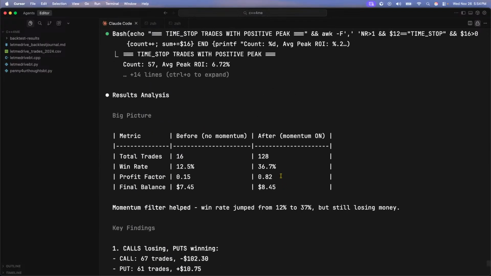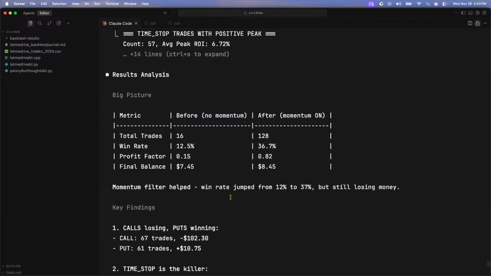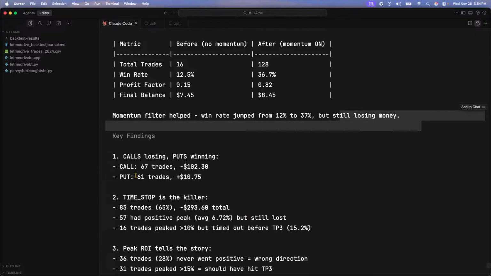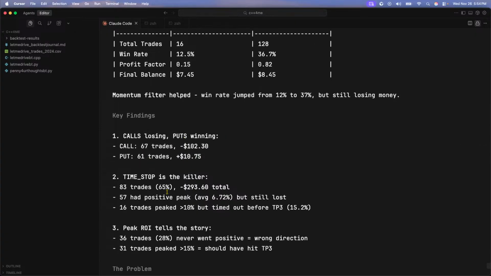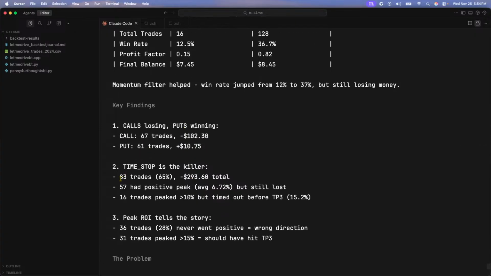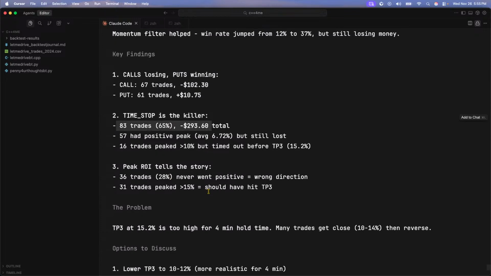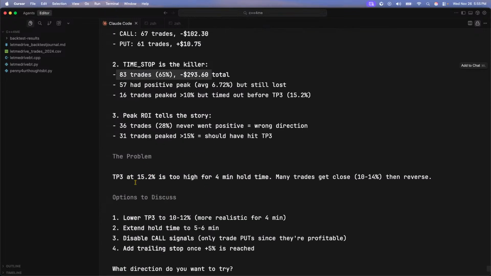All right. No momentum filter. With the momentum filter, the win rate jumped from 12 to 37%, but we're still losing money. Key finding is the calls are losing, puts are winning. The time stop is the biggest killer, 87 trades. I talked about that already. The problem is that TP 15.2 is too high for a 4-minute hold. Many trades get close, but then reverse.